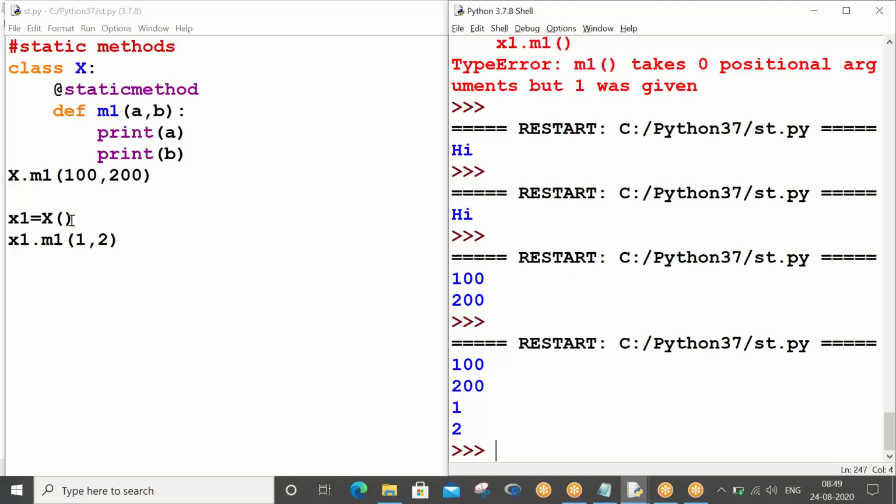Okay, sir, I want to give a parameter, but I also want to execute my method with the class name as well. Getting my point? If you want your method to execute with your class name, put the @classmethod syntax, and then call it with the class name as well.